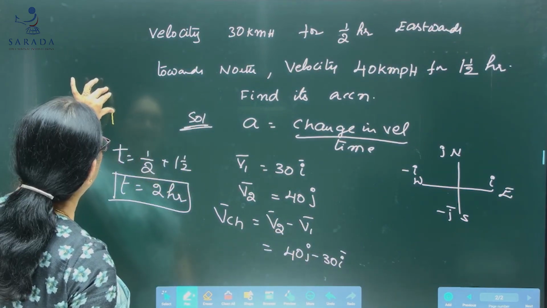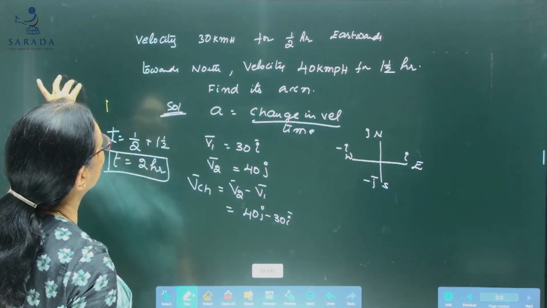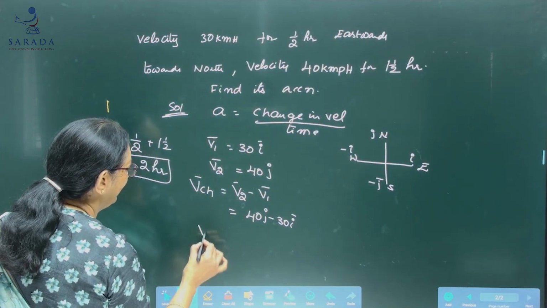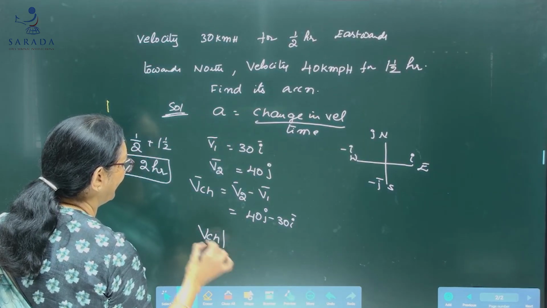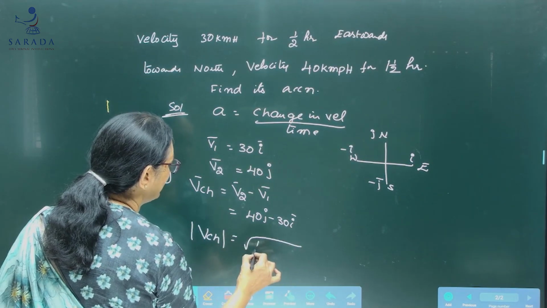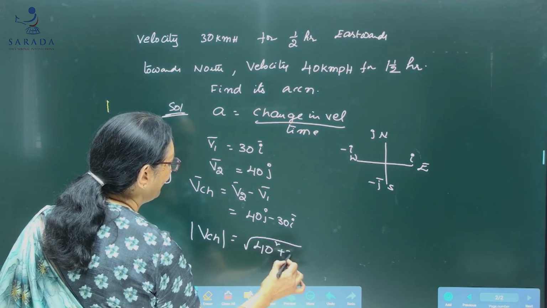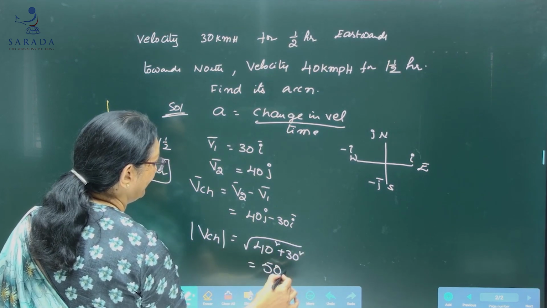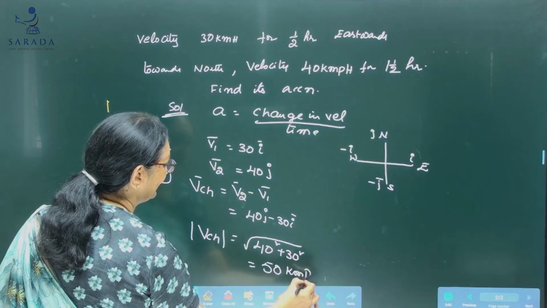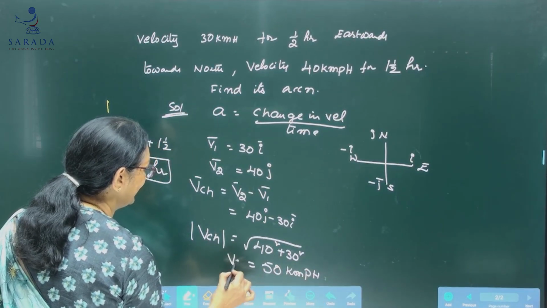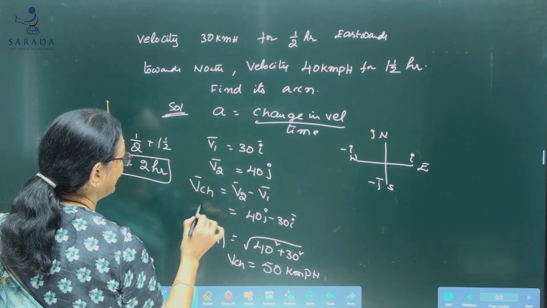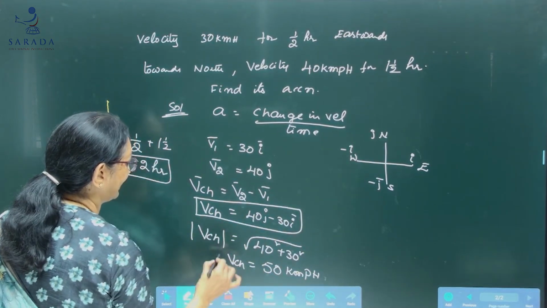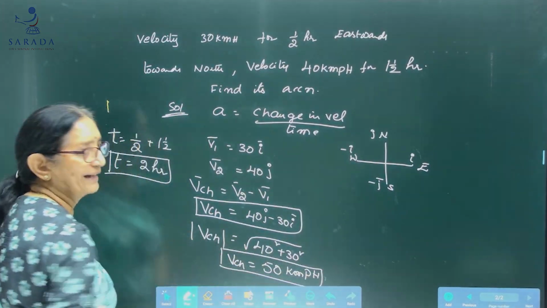So that is the change in velocity. If you go for the magnitude, it is root of 40 square plus 30 square, that is 50 kmph. That is the change in velocity magnitude. Change in velocity, this is the vector form and this is the magnitude.